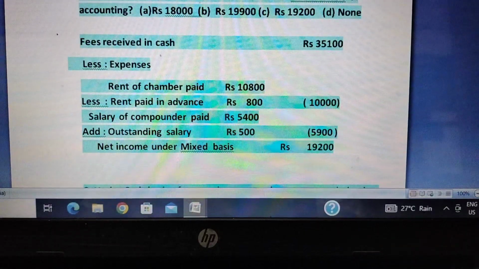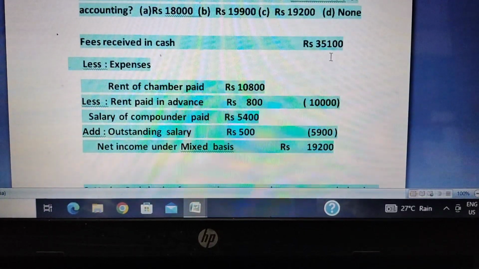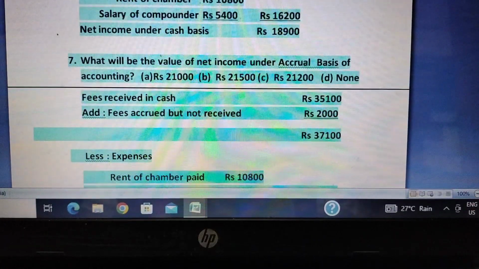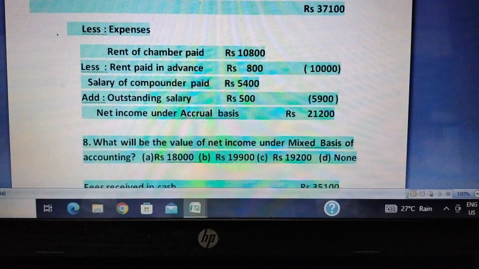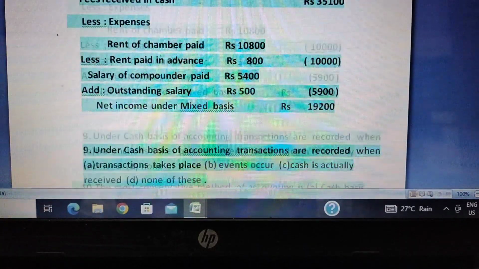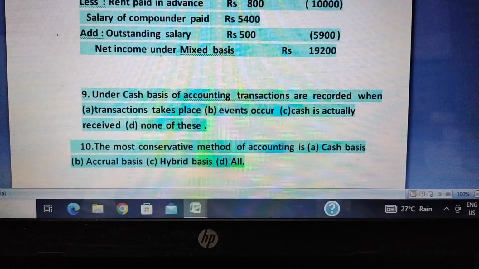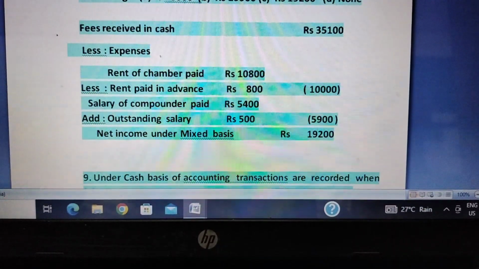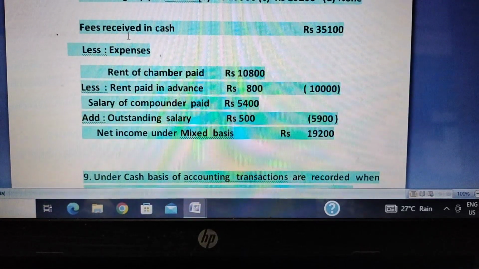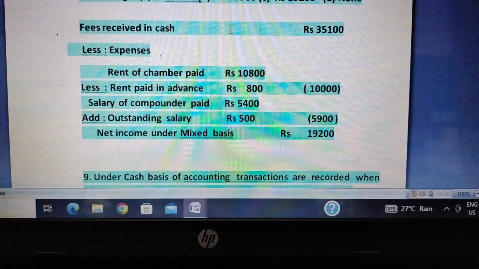So here fees received in cash, that is 35,100, is included, but receivable, that is the highlighted 2,000, will not be included. Fees received in cash is 35,100, but receivable which was included in accrual basis will not be considered.